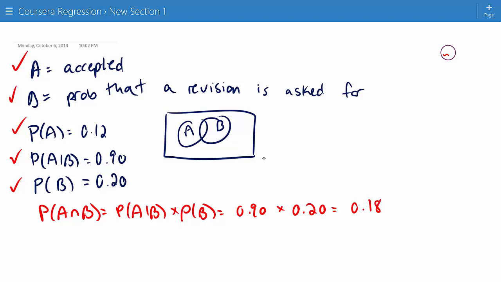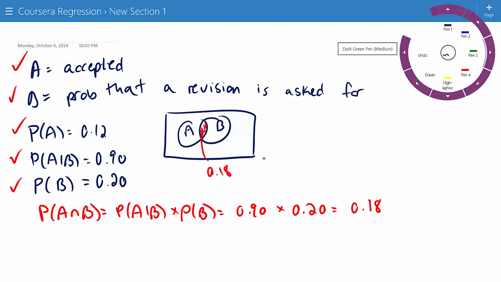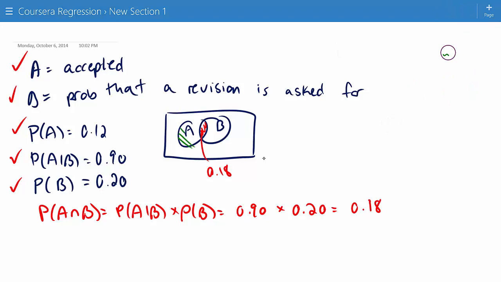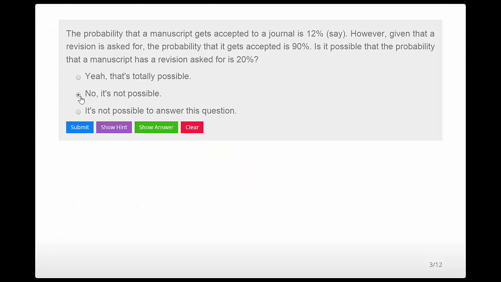So can it be the case that A intersect B, this area, is 0.18, when we know that the probability of A, this whole area right here, including the red area, is 0.12? Well, that's not possible because the red area is contained inside the green area, so it has to be smaller than 0.12. So this isn't possible. Let's try that out as an answer and see how it goes. No, it's not possible. Then submit and OK.